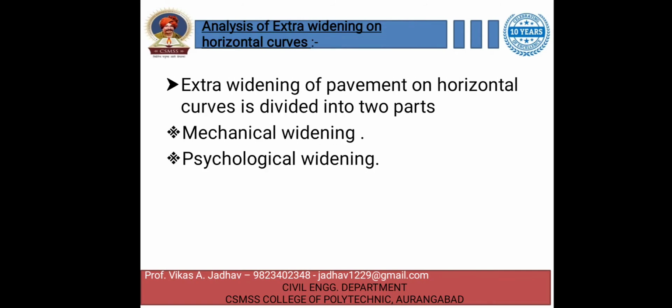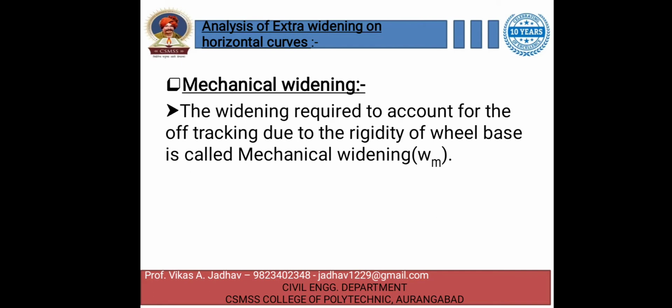Then the extra widening of pavement at a horizontal curve is divided into two parts, that is mechanical widening and psychological widening. So let's see the derivations. The widening required to account for the off tracking due to the rigidity of wheelbase is called mechanical widening. As we saw, the path traced by the front wheels is not followed by the rear wheels, so for that purpose the mechanical widening is provided.